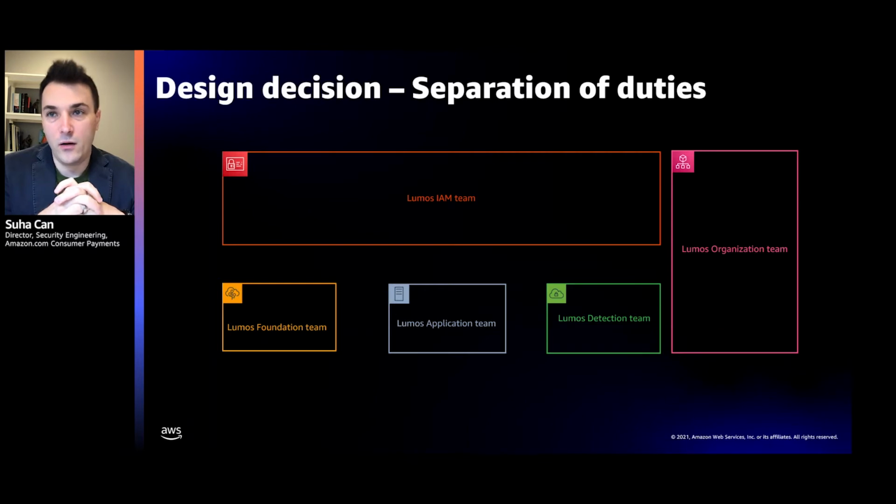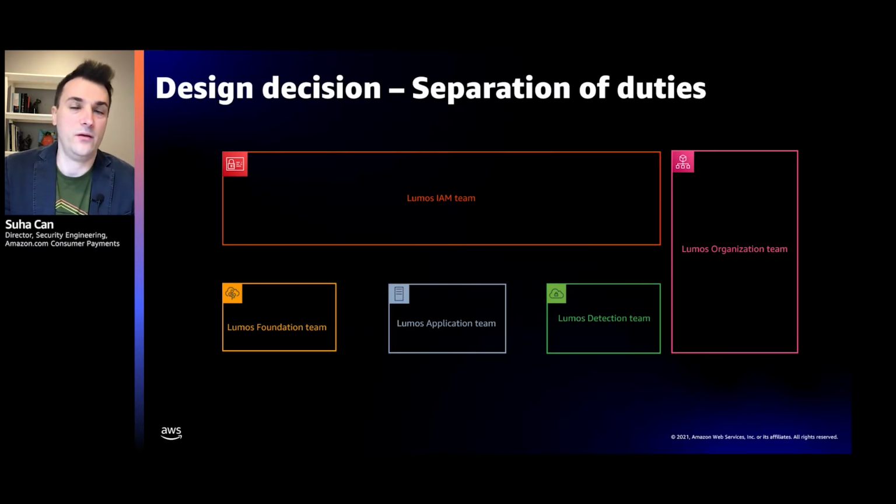The way we did this in our example was to create 5 different teams of individuals, and I'm just going to briefly talk about each of them. One of them was our Lumos organization team. This team manages the AWS organization for Lumos and all of the SCP policies. They are the ones that are able to change these, and these SCP policies are then used to define permission guardrails for each of the teams within Lumos. For instance, this is the team that puts a policy that says IAM user creation and usage across all Lumos accounts is prohibited.